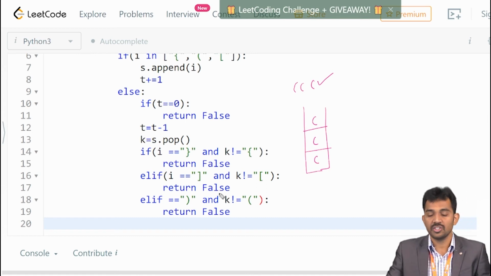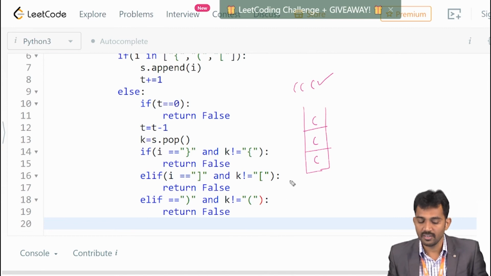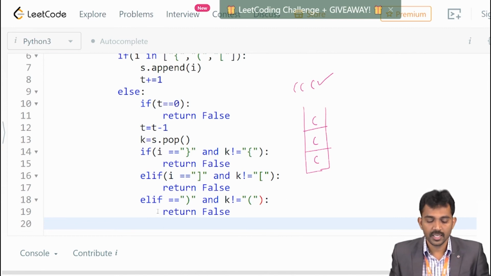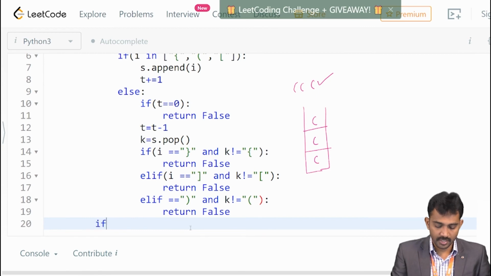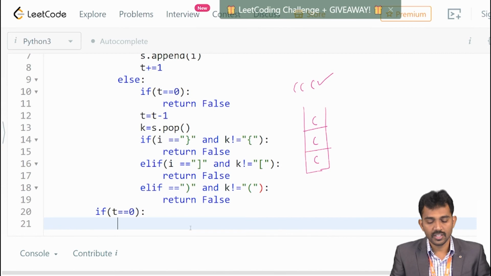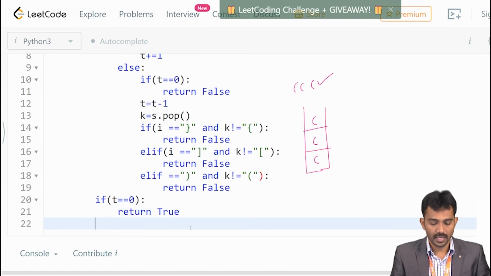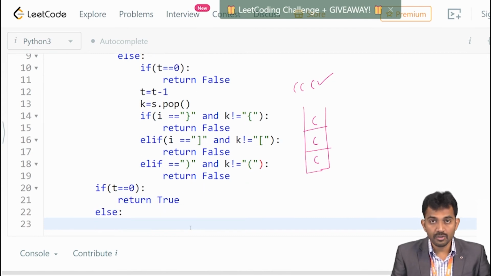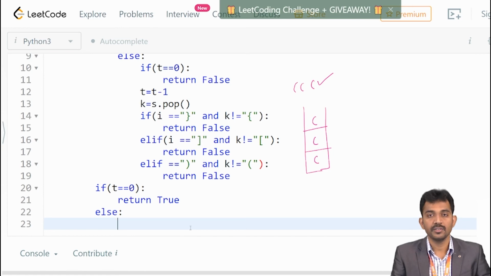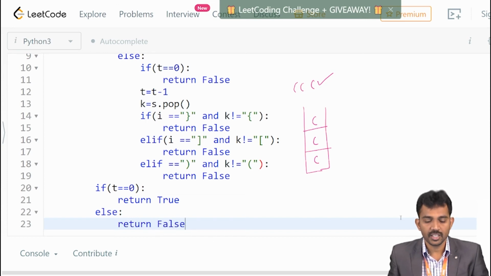If the t value is not 0, you simply say that, see, if t equal to 0, then the stack is empty, right? If the stack is empty, simply you return true. Else, you need to return false, right? Let us check with this code.